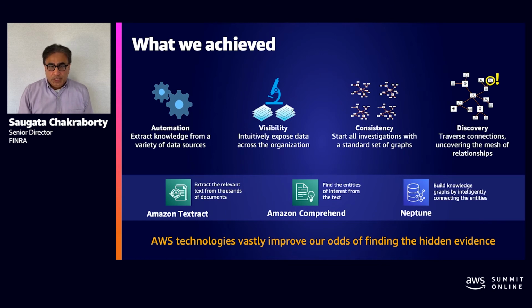Now, what did we achieve at the end of this project? Remember, our challenge started because of the deluge of data that was overwhelming our investigators, who had to read through all the information to gather all the insights that they needed for their case. Using Textract and Comprehend, we can now automatically process all the thousands of documents that we gather as part of the case, extract information from it, and marry it with the transactional data. That automates a very laborious process.